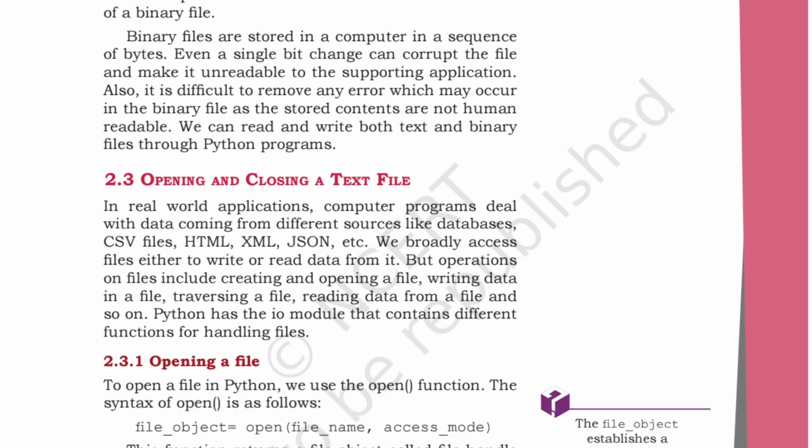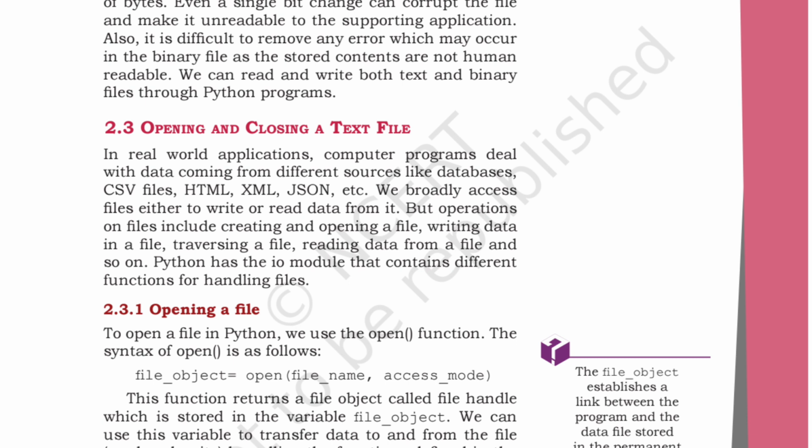Now, opening and closing a text file. In real-world applications, computer programs deal with data coming from different sources like databases, CSV, HTML, XML and JSON files. We broadly access files either to write or read the data, but operations on files include creating and opening the file, writing data into a file, traversing a file, reading data from a file, and so on.